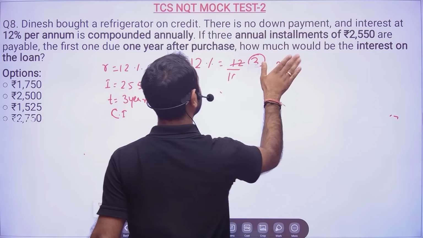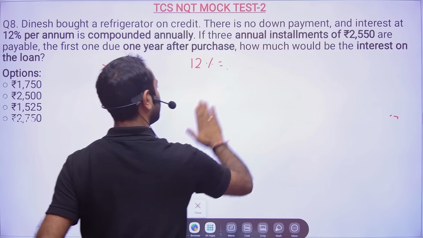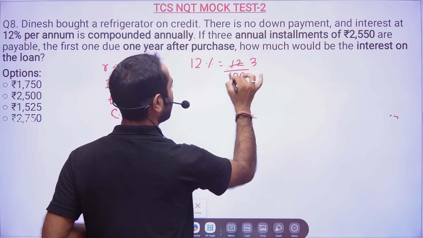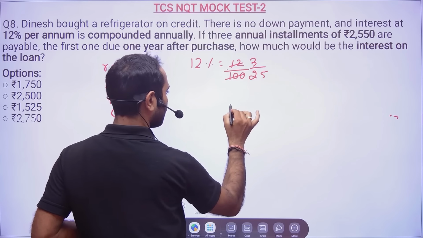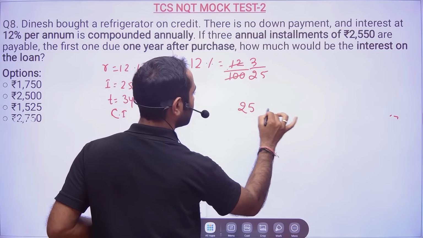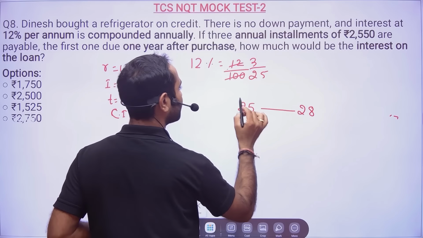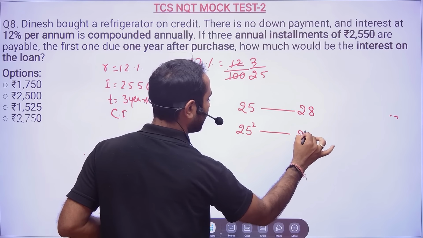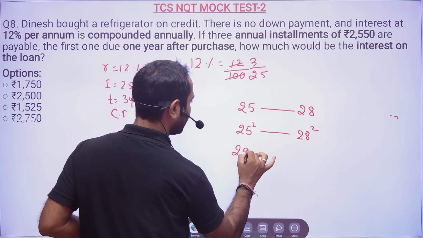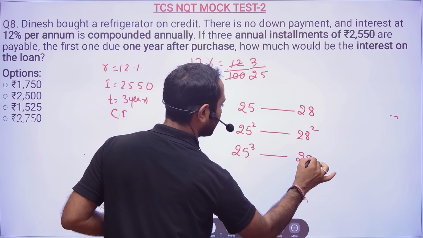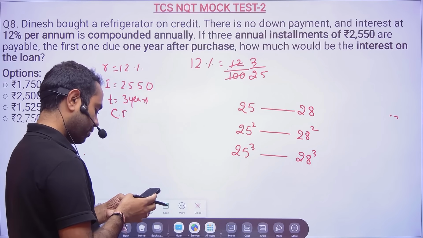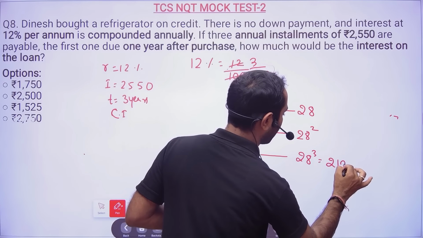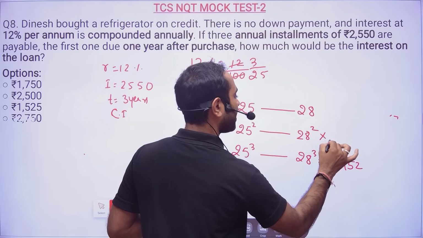Okay, so basically 12% is 12 by 100. So 4 3s are 12 and 4 25s are 100. So 25 rupees is the principal and 28 rupees will be your installment. Okay, 3 rupees interest. Then 25 square, then 28 square, then 25 cube, and then 28 cube. Now 28 cube, so 28 into 28 into 28, it is 21,952.